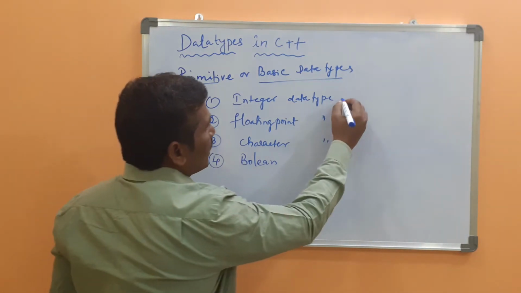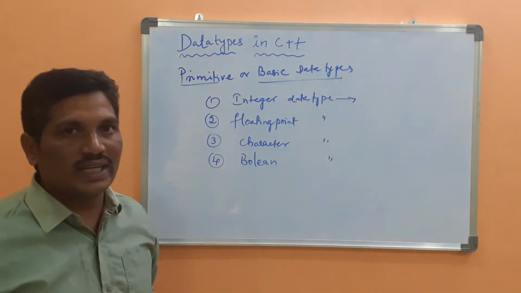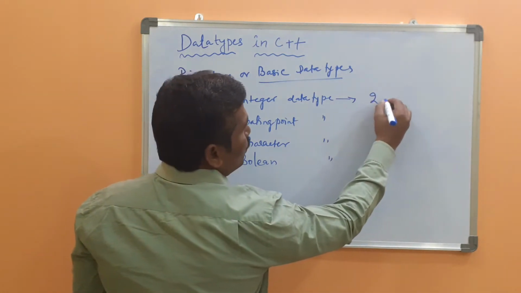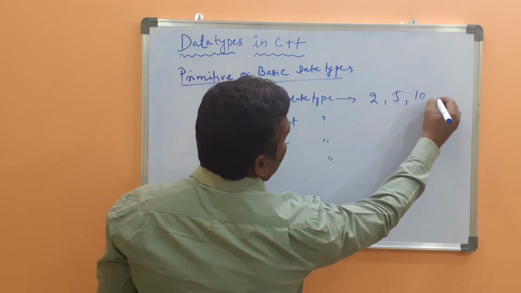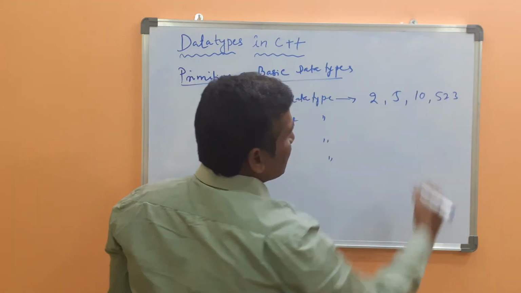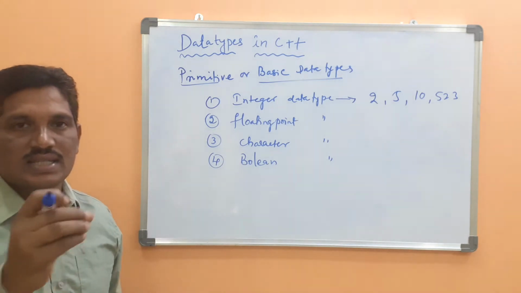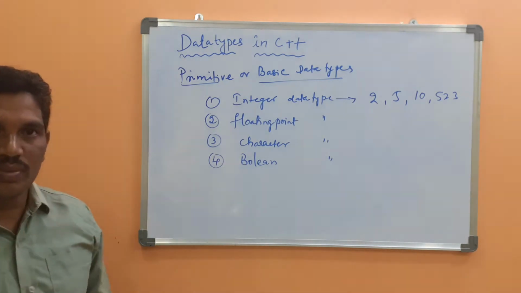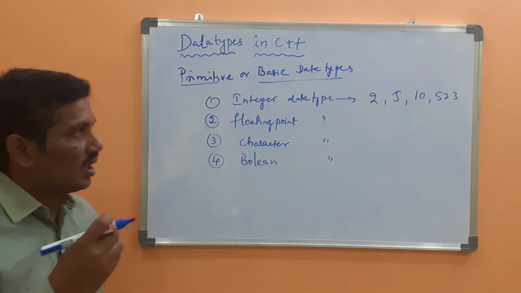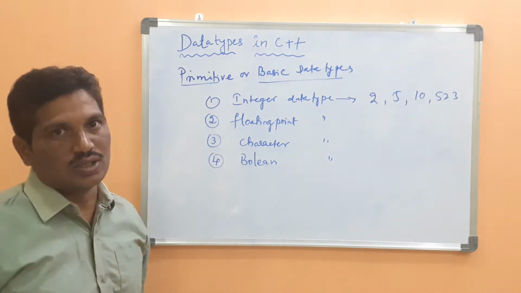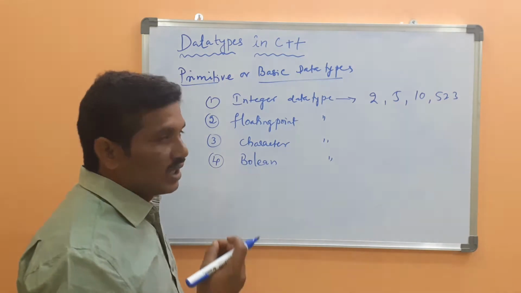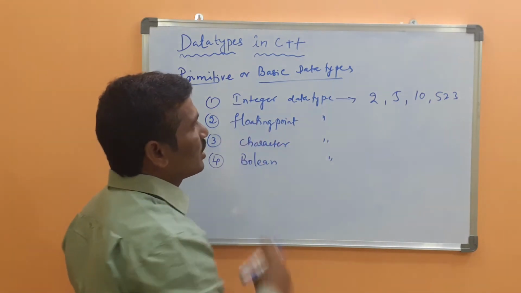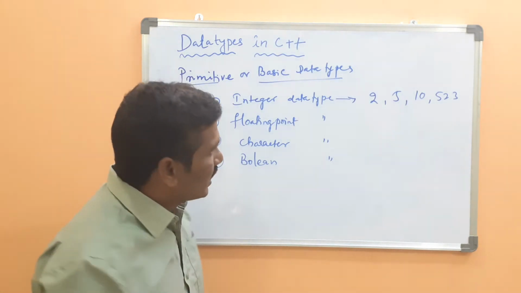The integer data type will store only integer values. For example, 2, 5, 10, 23. These are called integer values. It does not store the fraction part. In case you want to store a decimal value in memory, which data type can you choose? At that time you can choose the floating point data type.